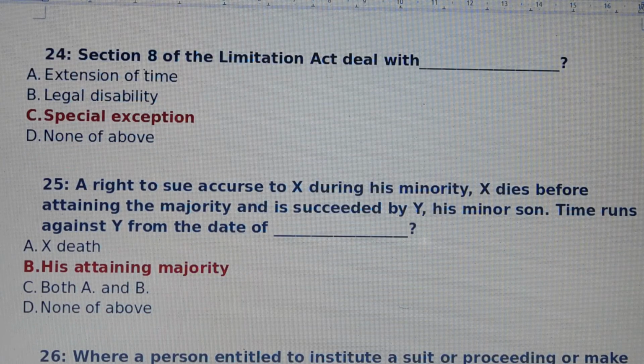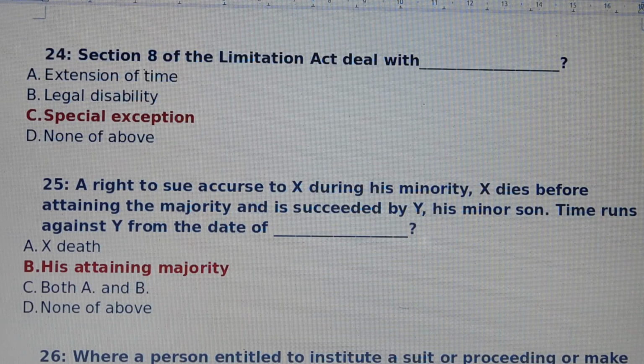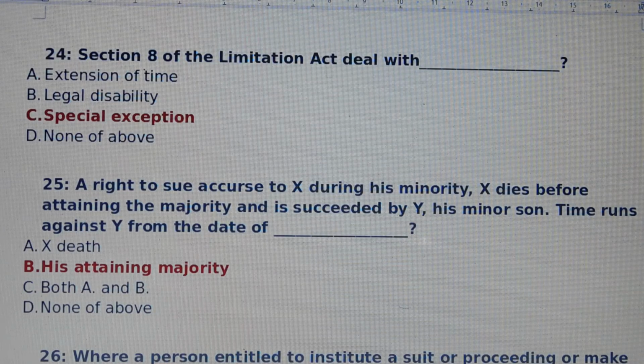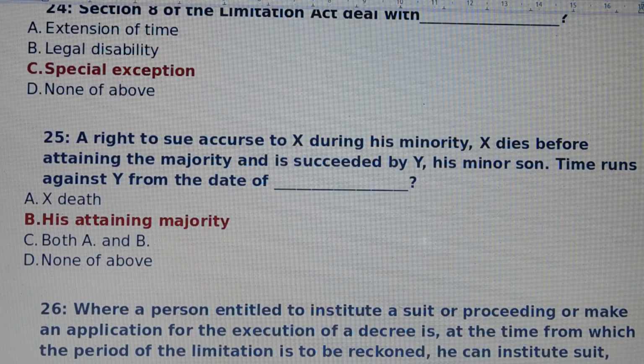Question number 25. A right to sue accrues to X during his minority. X dies before attaining the majority and is succeeded by Y, his minor son. Time runs against Y from the date of. Answer is option number B, his attaining majority. Time runs against Y from the date of his attaining majority.